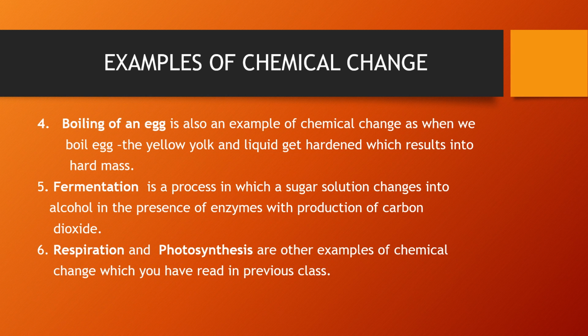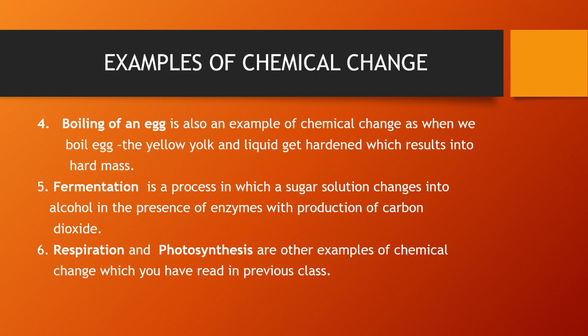Next example is fermentation. Now what is fermentation? That is a process in which a sugar solution changes into alcohol in the presence of enzymes with production of carbon dioxide. I repeat the definition: fermentation is a process in which a sugar solution changes into alcohol in the presence of enzymes with production of carbon dioxide.